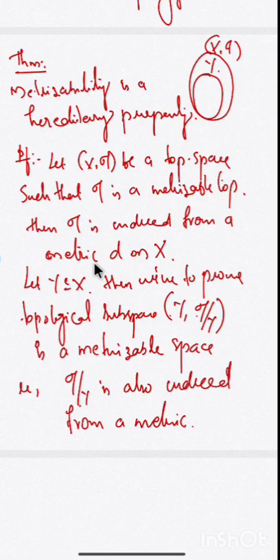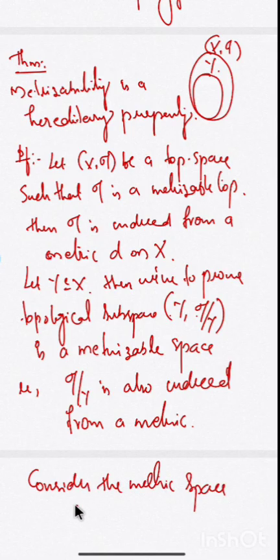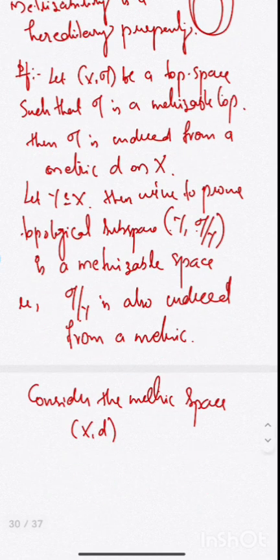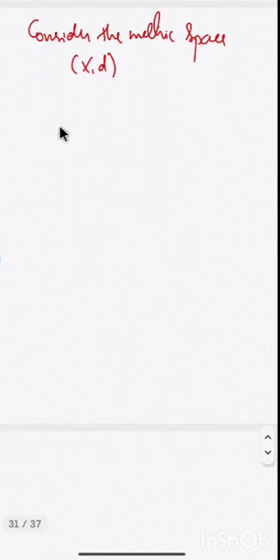But we already have a metric d on X. Consider the metric space (X, d). When (X, d) is a metric space, every subset of a metric space is again a metric space, and that is called a subspace. The metric on the subset is nothing but the restricted metric.